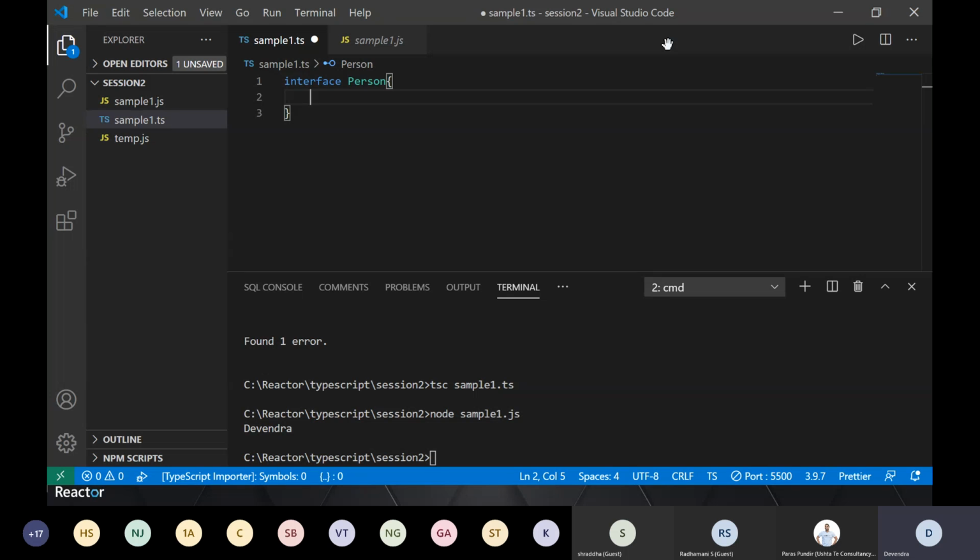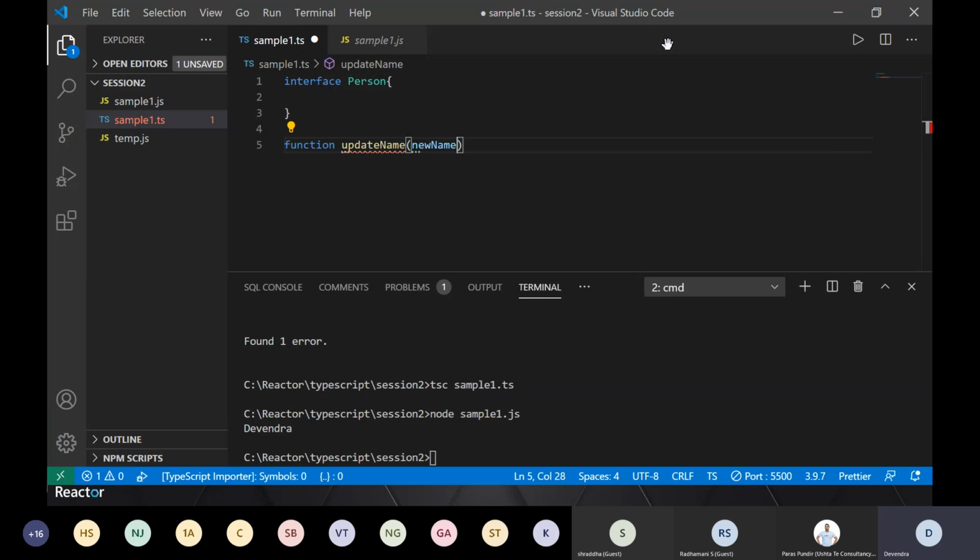Let's say you have defined a method. If you are defining a function, and this is updateName, let's say. What this function does is it takes a new name of type string.